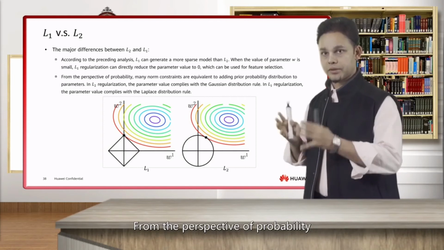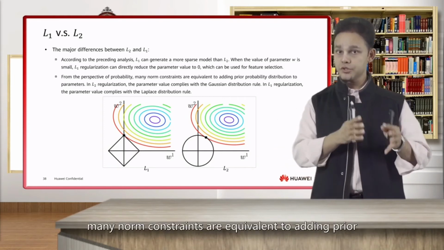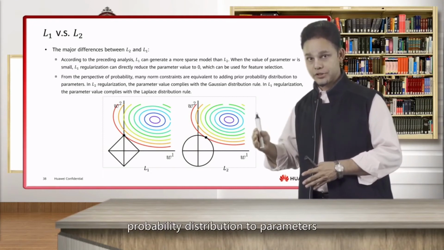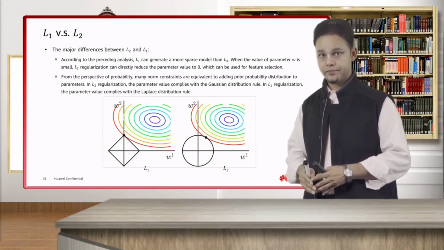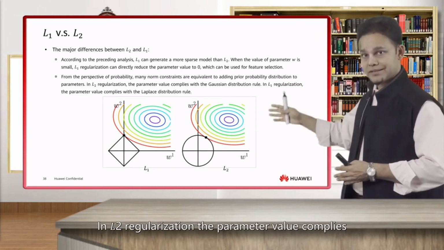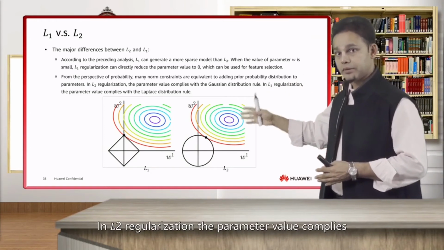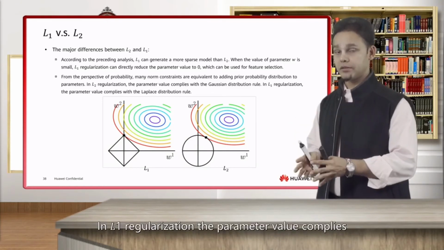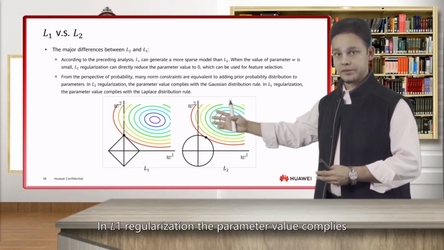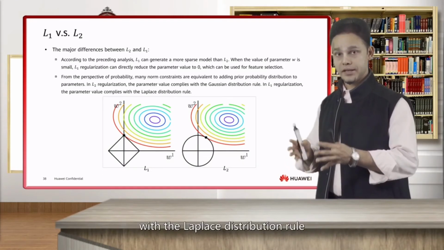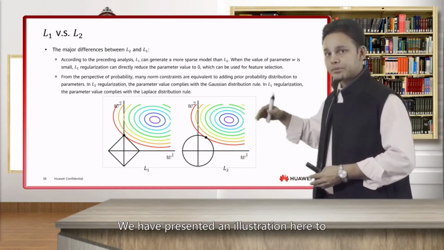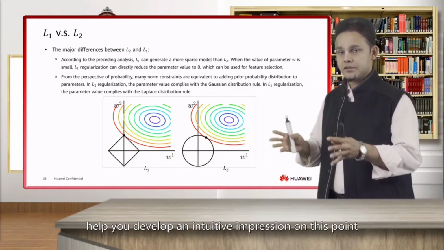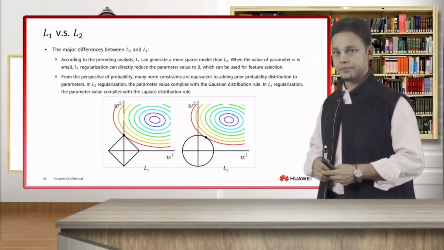From the perspective of probability, many norm constraints are equivalent to adding a prior probability distribution to the parameters. In L2 regularization, the parameter value complies with the Gaussian distribution rule. In L1 regularization, the parameter value complies with the Laplace distribution rule. We have presented an illustration here to help you develop an intuitive impression on this point.